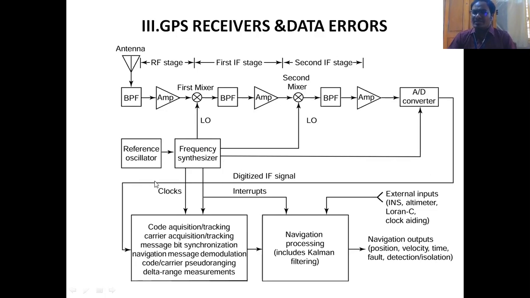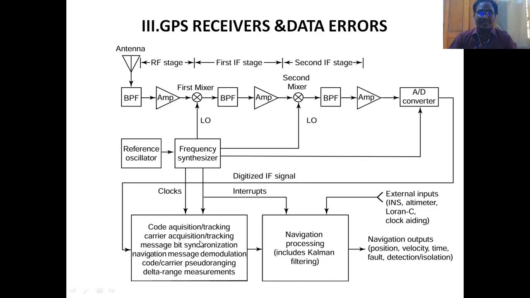And after the digitization process of the IF signal, code acquisition tracking is done, carrier acquisition tracking is done, bit synchronization is done, and navigation message demodulation is done. After that, you can see code pseudo ranging or carrier pseudo ranging. We said it is pseudo ranging. It is not the actual ranging process. It is the pseudo ranging process.